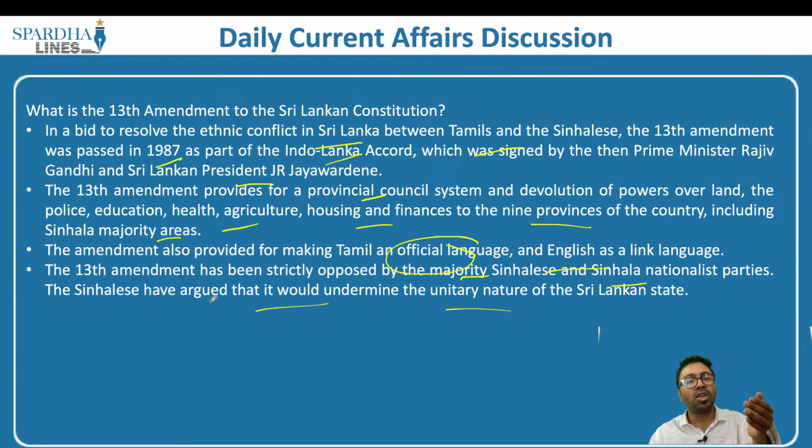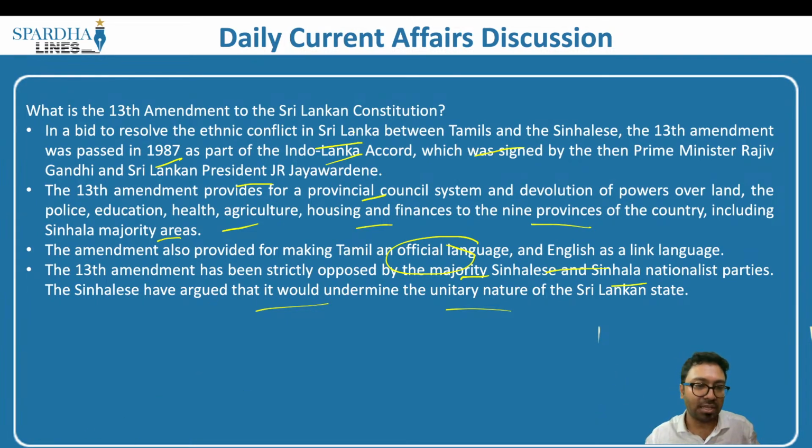That is why many of the measures under the 13th Amendment are not implemented. So basically, the 13th Amendment is about giving rights to the Tamilian population in Sri Lanka.